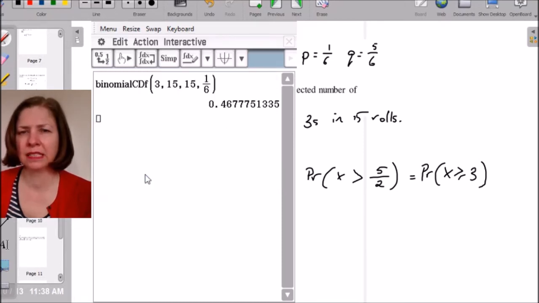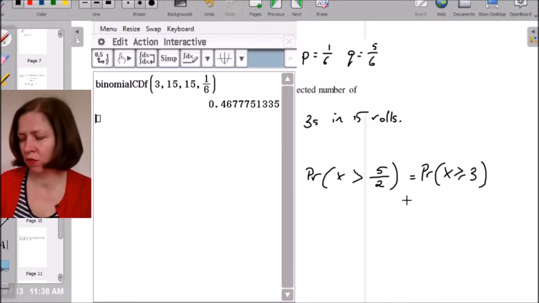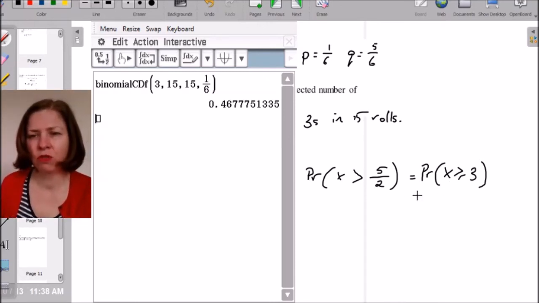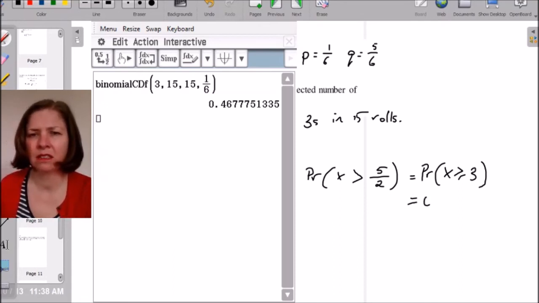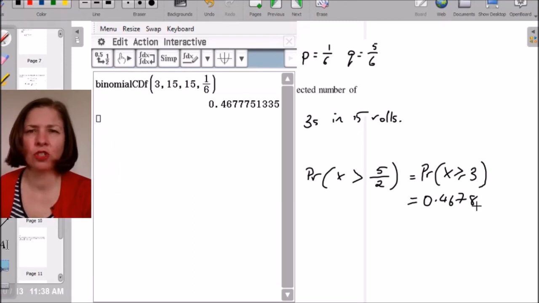And there's my answer. I don't need to show any more working than that. The working that I need to show, I have shown, and that's here when I've written probability of x is greater than 5/2, and then I've rewritten that as greater than or equal to 3. And now all I need to do is write in my solution, and I've got 0.4678. I've gone to 4 decimal places. The question didn't say it should have.